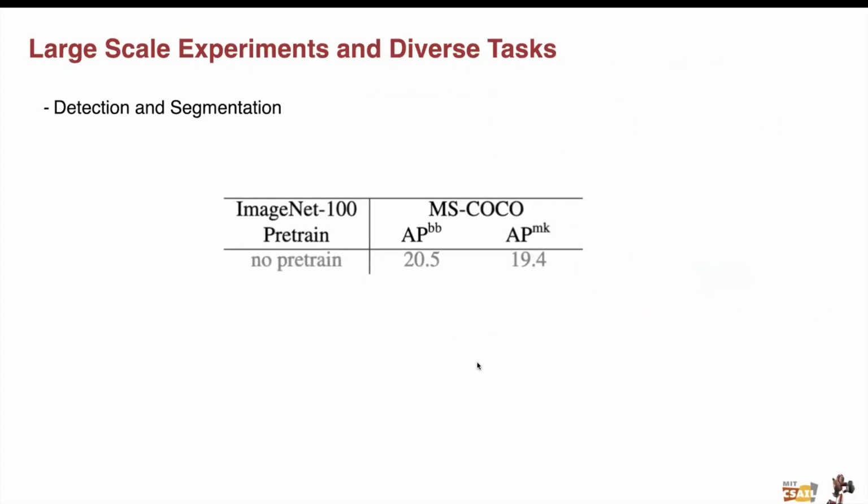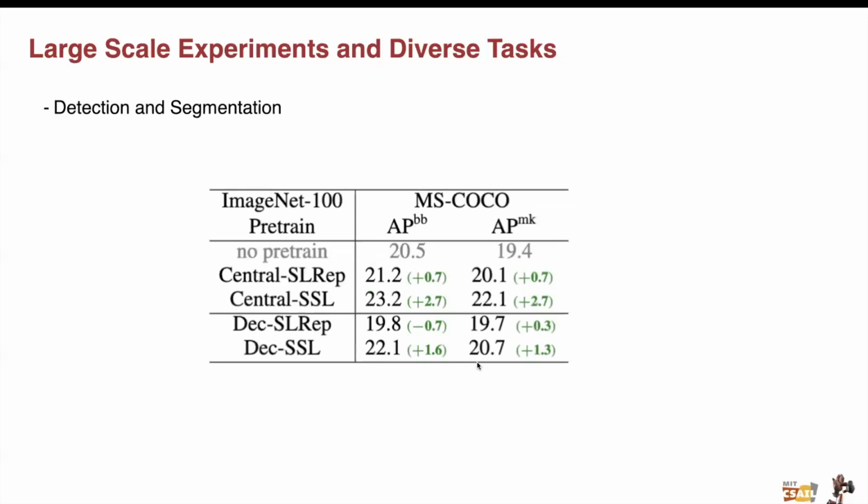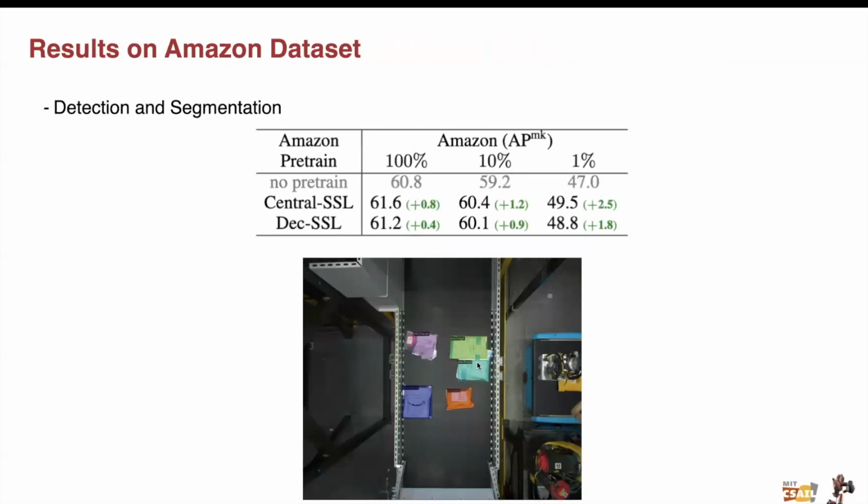We also did experiments on ImageNet pre-training and tests on detection and segmentation on MS-COCO with ResNet-18. We first show the performance with no pre-training. We see an improvement with centralized SSL pre-training. We also see an improvement with decentralized SSL pre-training, and the improvement is on par with the centralized version and also outperforms the decentralized SL version. We also did some experiments on the new Amazon dataset and have found a similar improvement with Dec-SSL pre-training that almost matches centralized SSL. We show some visual results of the segmentations.